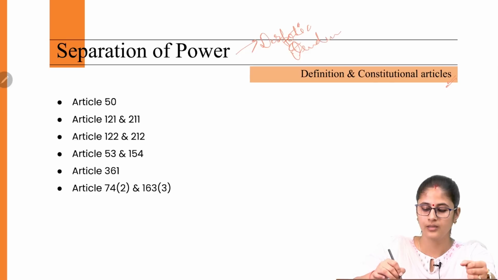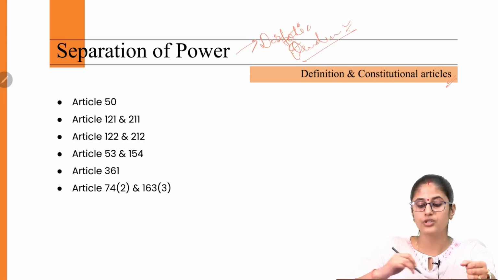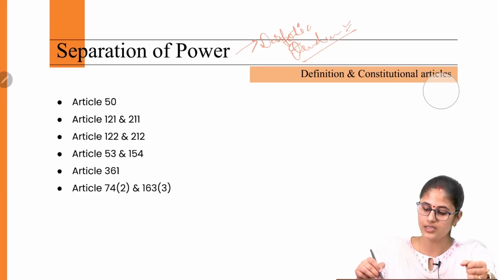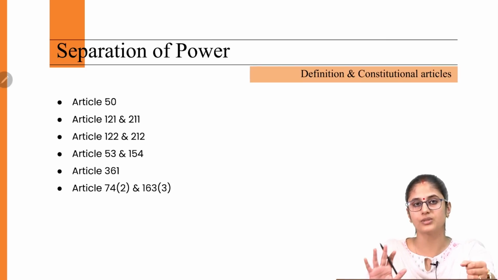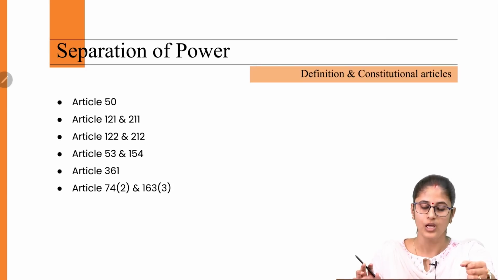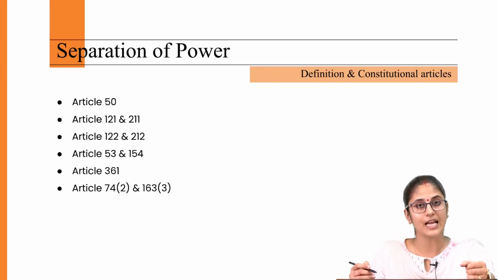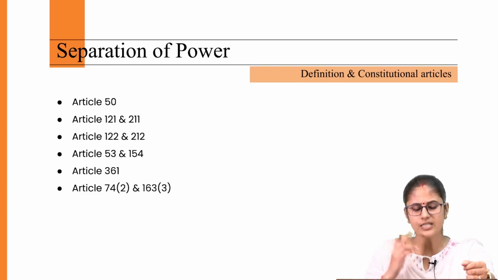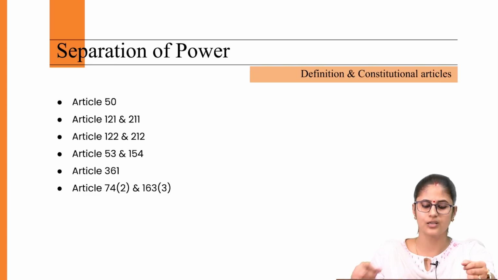Okay? And it also ensures efficiency in the administration, because the power is distributed. All the three organs have their requisite functions which they have to perform. So it also ensures efficiency in the administration. These are primarily the significance of separation of power. Let's just quickly go through the constitutional articles which basically relate to separation of power.